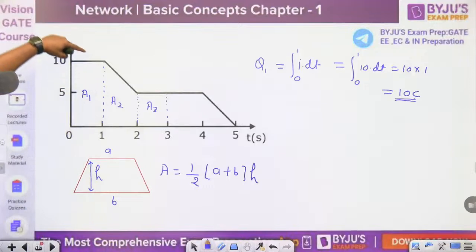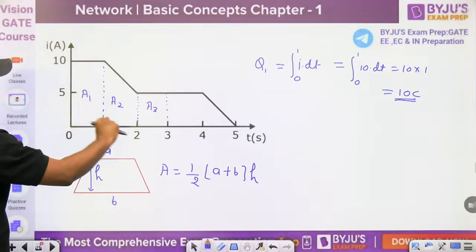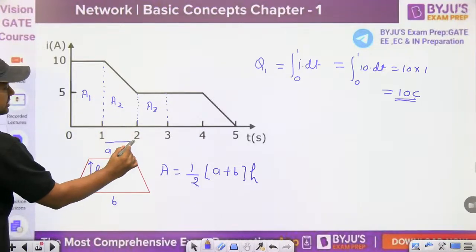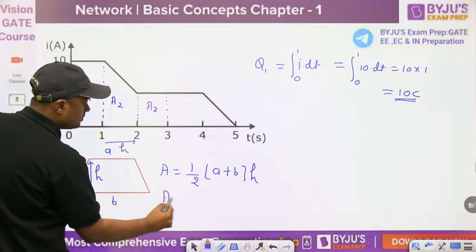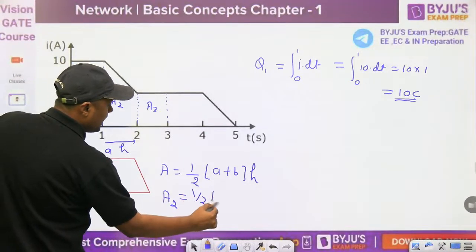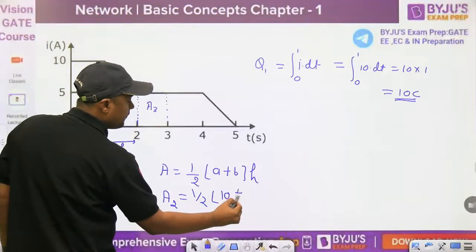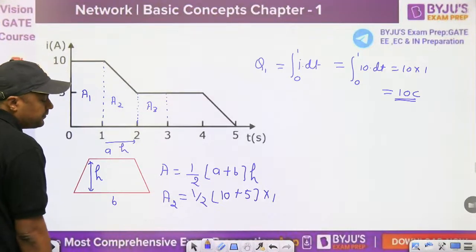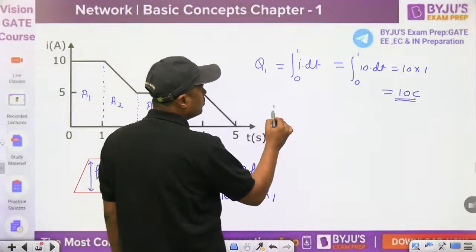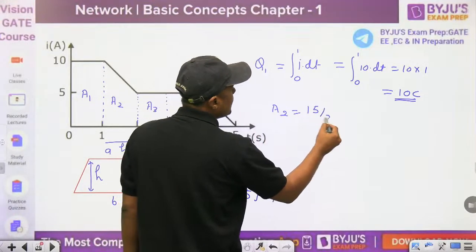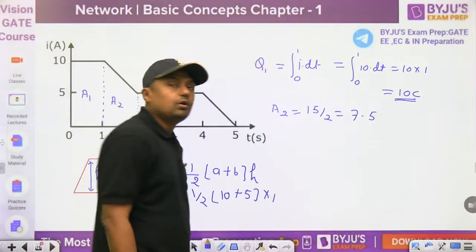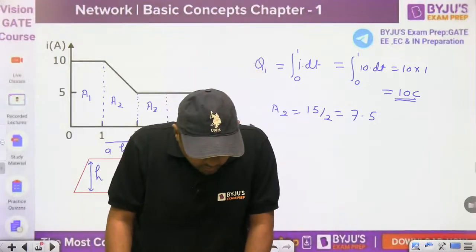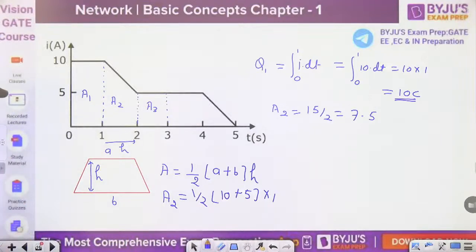So similarly, what is this side A? It is 10. What is this? 5. And what is the perpendicular distance? 1. This is H. So this area will become 1 by 2 times A, 10, plus B, 5, times H, 1. So 10 plus 5, 15 divided by 2. So area A2 is 7.5. Everyone give me the answer. What is that Q2?